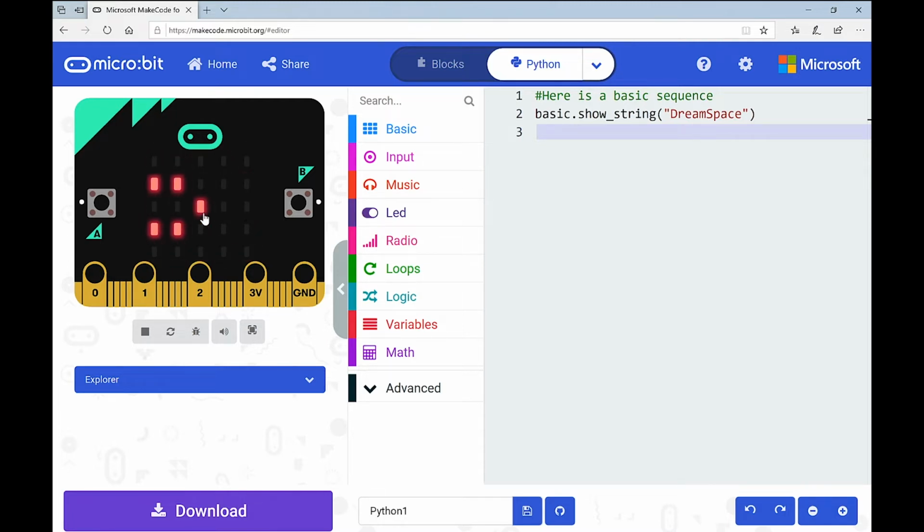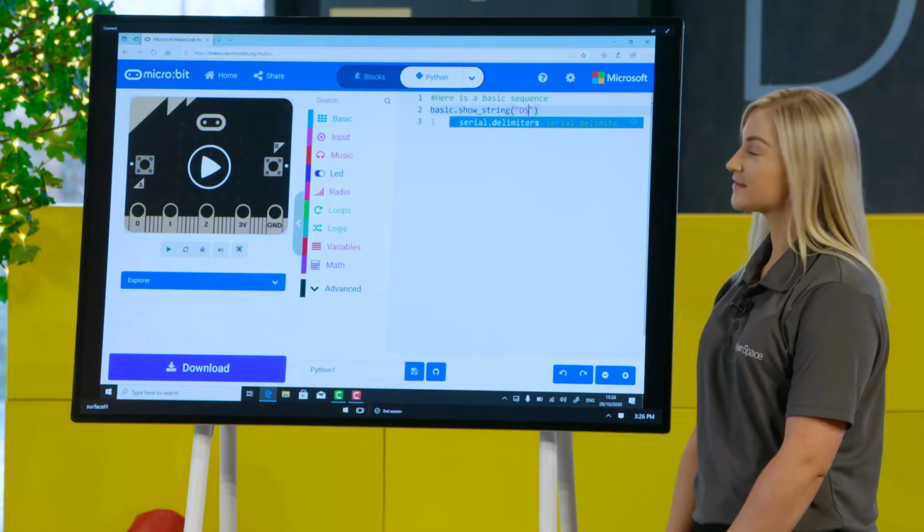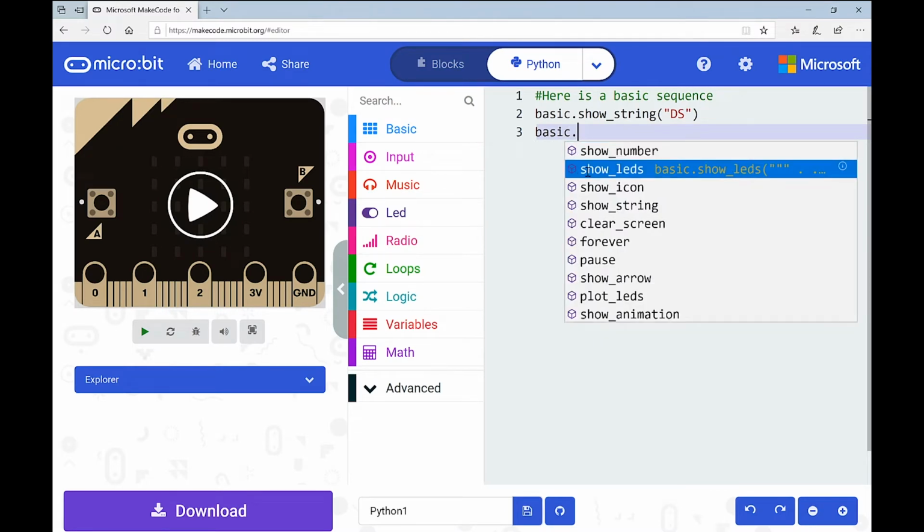It's working. I'm happy. But that obviously isn't a sequence because there's no multiple instructions there, it's just one. So let's go and add another instruction. And actually, Niamh, if you don't mind, I might change that to DS just to speed us up. Okay, so we're going to go basic dot, and we're going to pick another instruction.